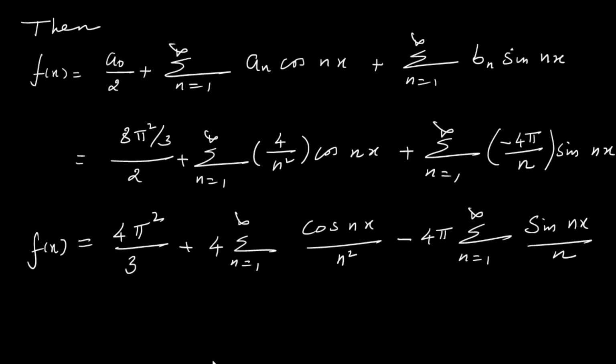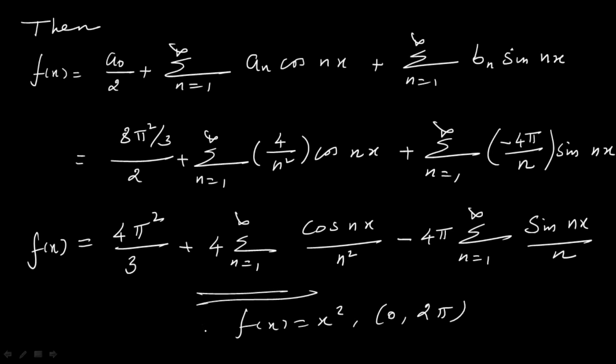So we get the values of a0, an and bn. Substituting in f of x gives you the general Fourier series representation of the given function. So from which we get, this is the Fourier series representation of the given function f of x. So your f of x is nothing but x square, defined in the interval 0 to 2 pi.